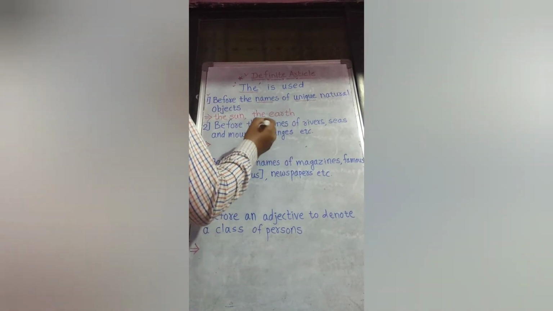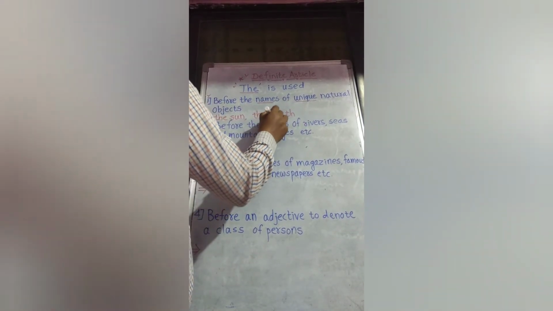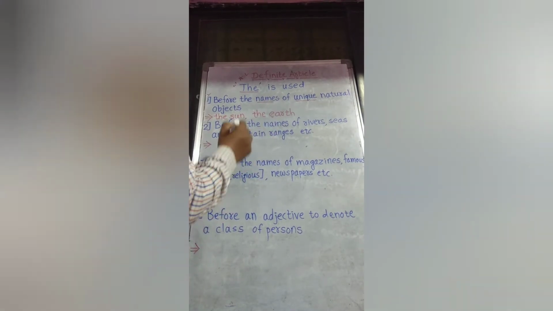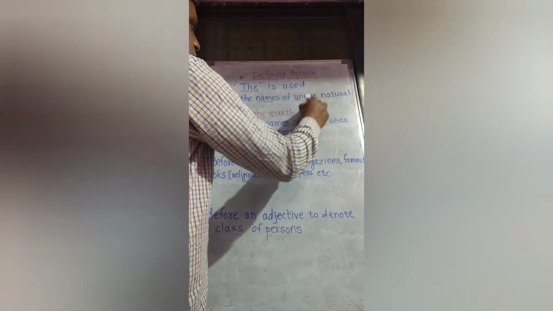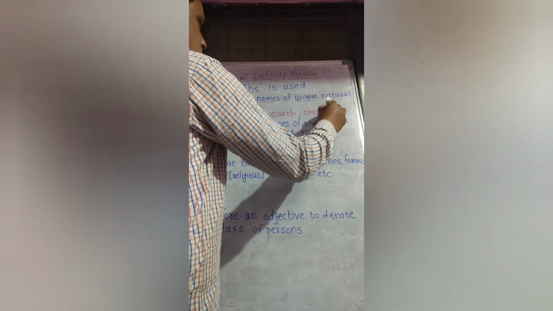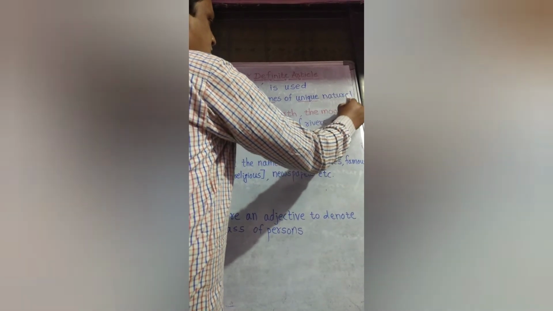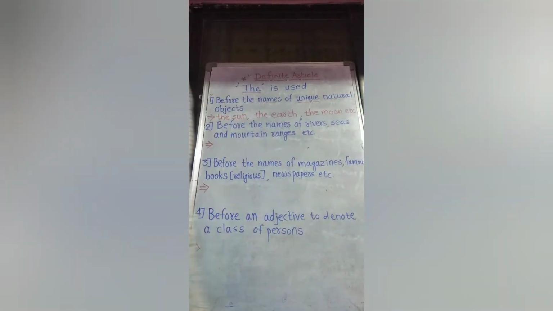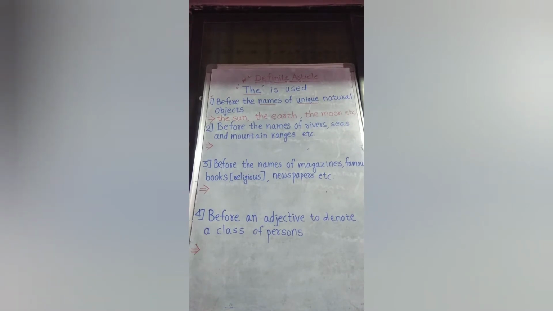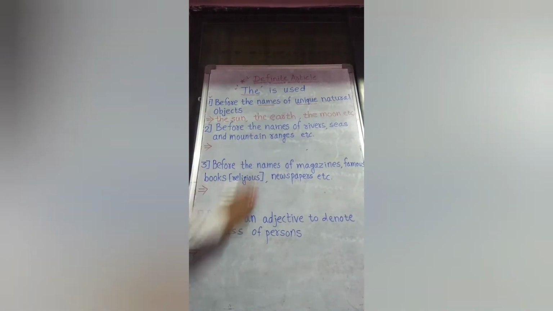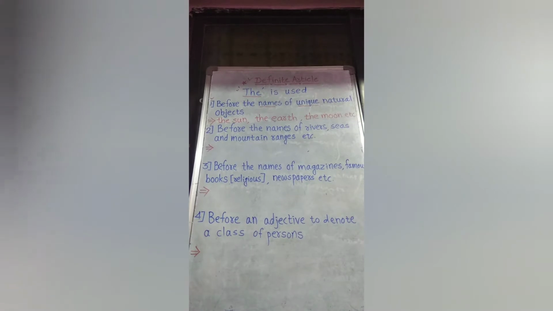I'm pronouncing it like the, why? Because it starts with a vowel. The earth, the moon, etc. So these are the examples. We use the because all these things are unique, one in the universe.